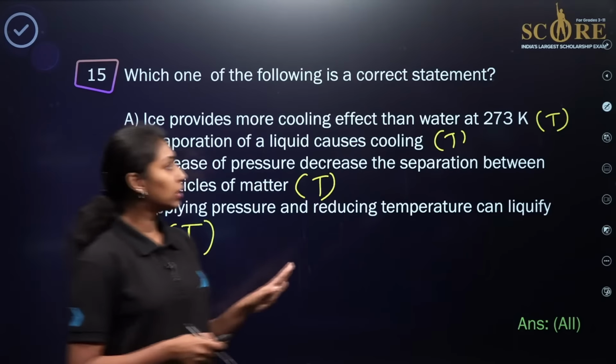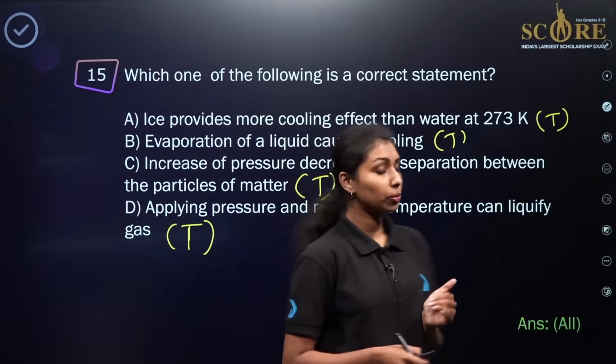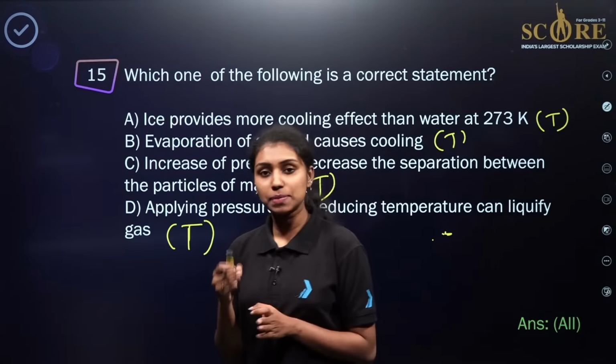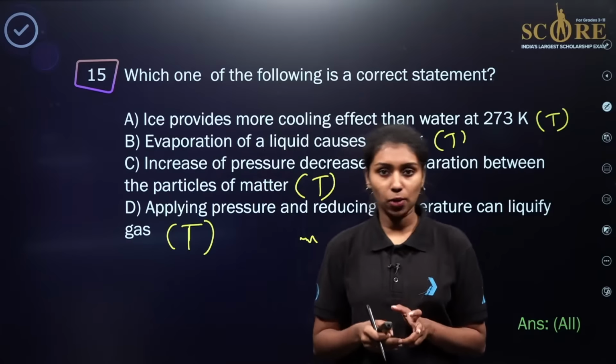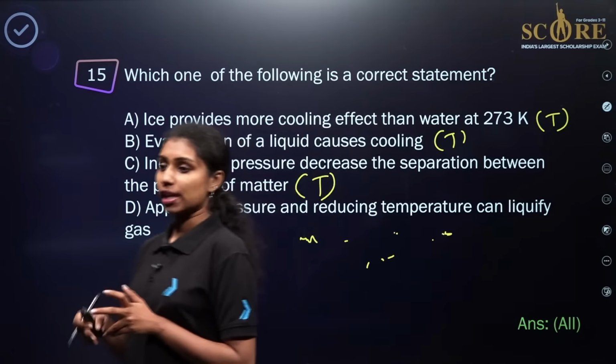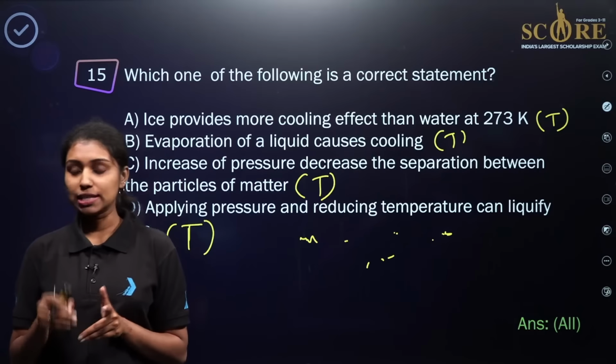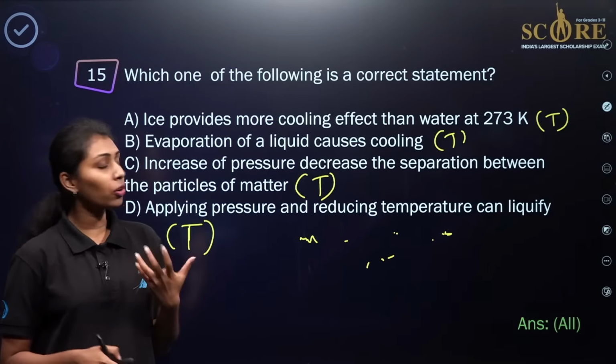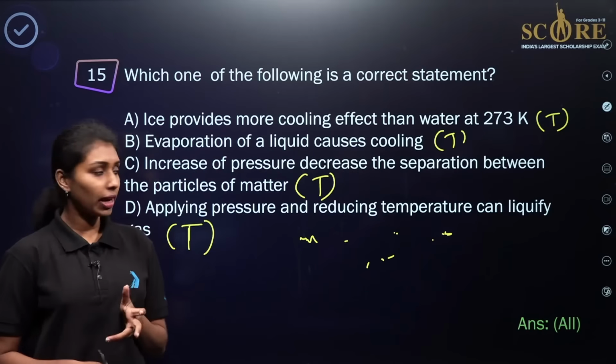So this is all about the total 15 previous year questions from the SCORE paper. As we already know, the complete 3 chapters: atoms and molecules, matter in our surroundings, and is matter around us pure. These will be 3 important chapters for chemistry grade 9. So you need to focus more on these 3 chapters for the SCORE examination.